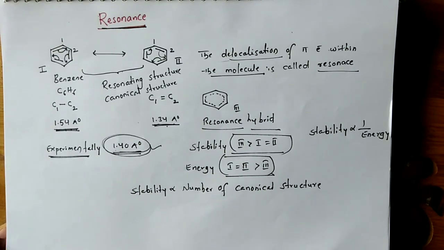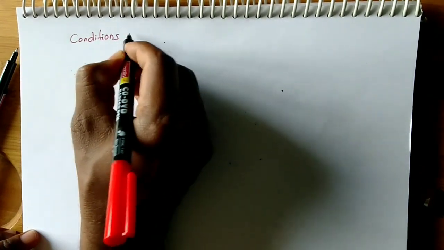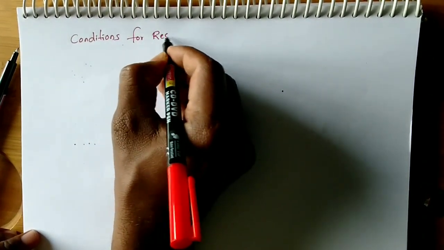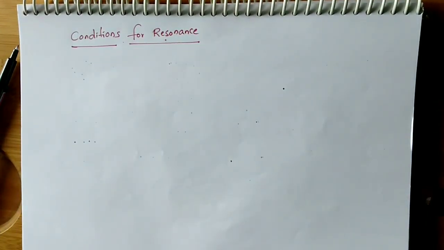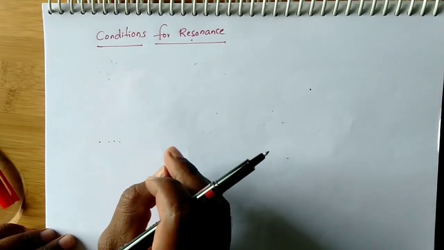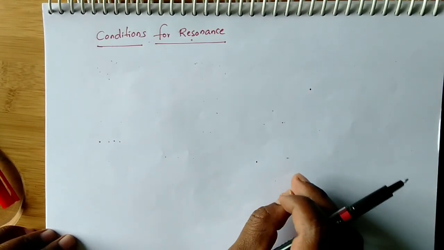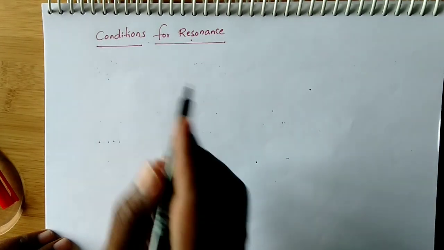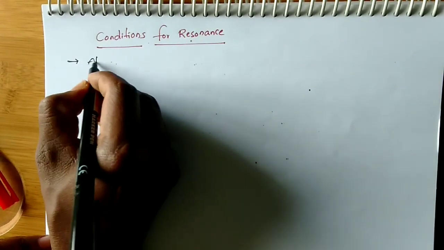Let us discuss the conditions for resonance. If you observe the resonating structures or canonical structures, the atomic arrangement is constant, meaning only the pi electrons are moving from one place to another place. Migration of electrons takes place but not atoms. So the first condition is that the atomic arrangement is constant.